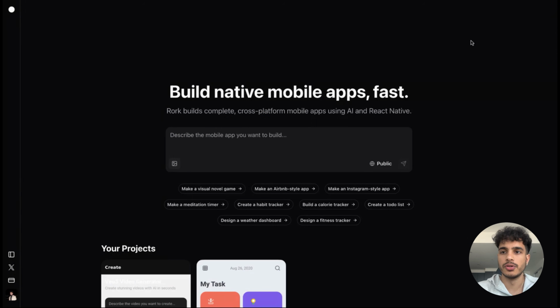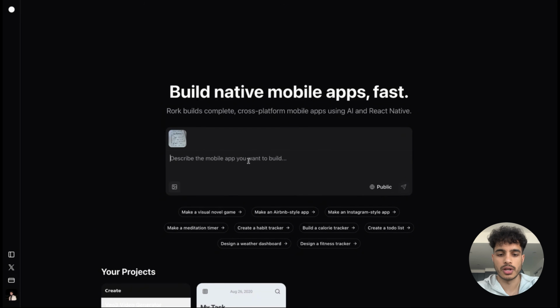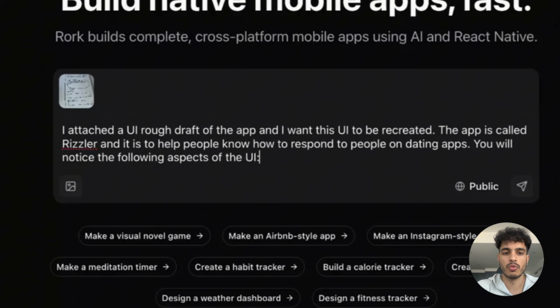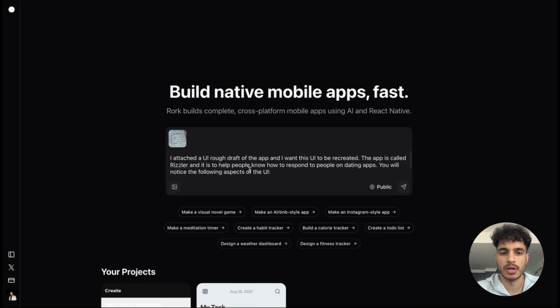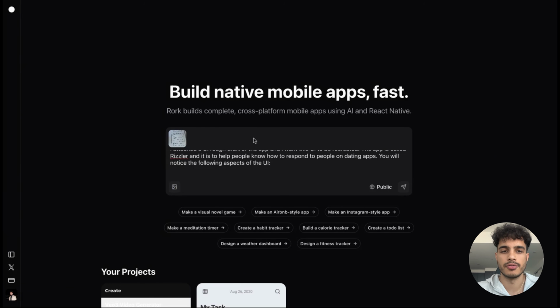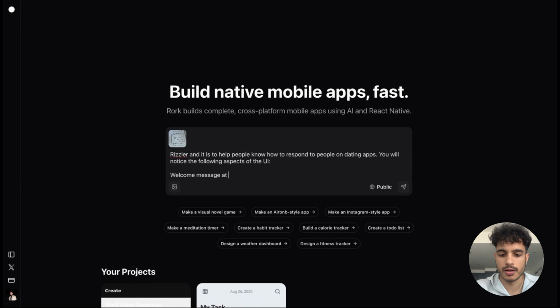All right, so the first thing we're gonna do is we are going to add that image of the UI that I designed. Pretty rough image, to be honest. We are gonna give it to Roark and let it know that we want it to recreate this into a dark theme UI. So you see how I talked about what the app is? Now I'm going to mention basically the breakdown of the design that we have. So welcome message at the top.